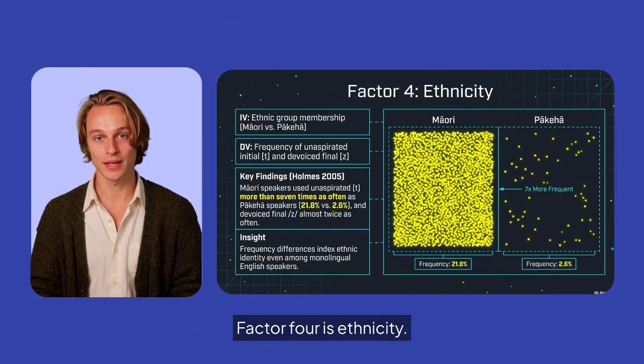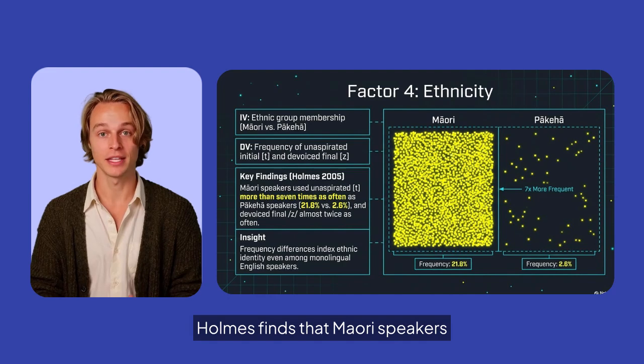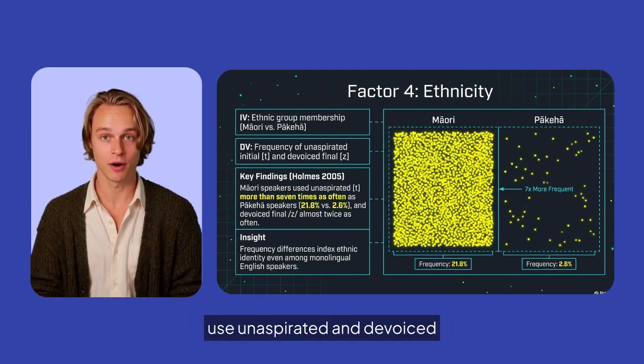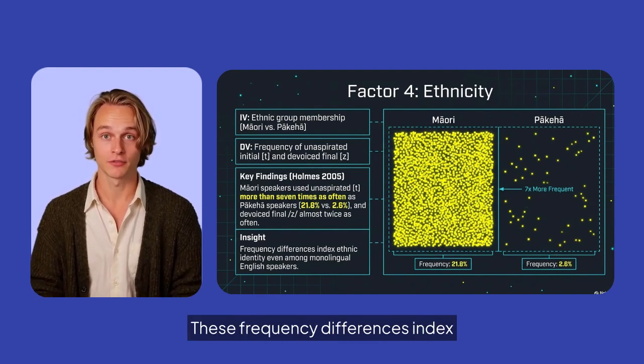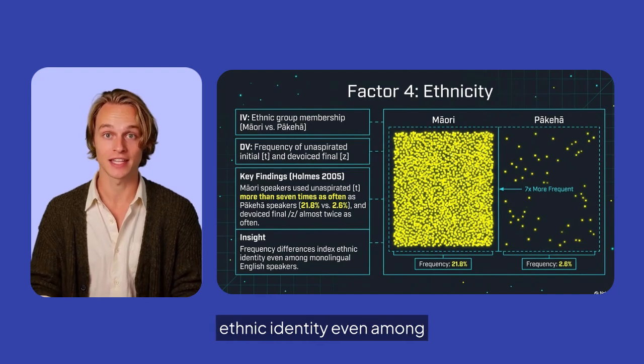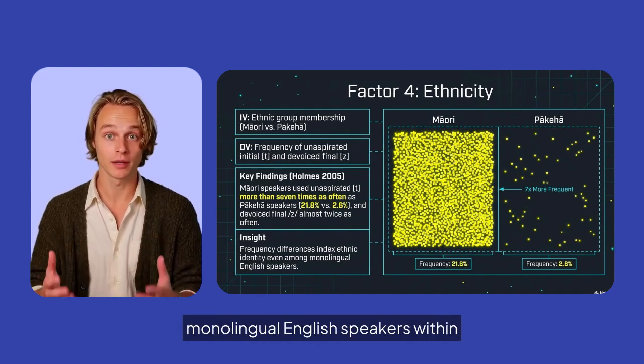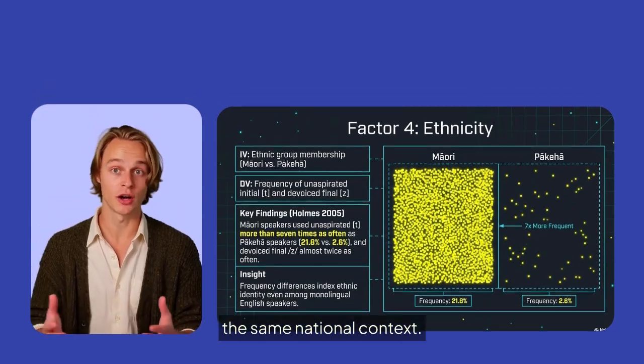Factor 4 is ethnicity. Holmes finds that Maori speakers use unaspirated and devoiced final -t far more frequently than Pakeha speakers. These frequency differences index ethnic identity, even among monolingual English speakers within the same national context.